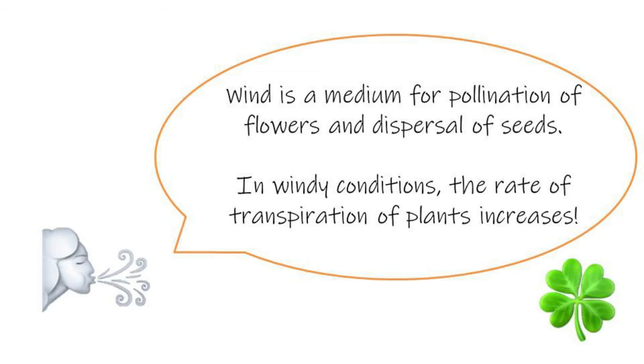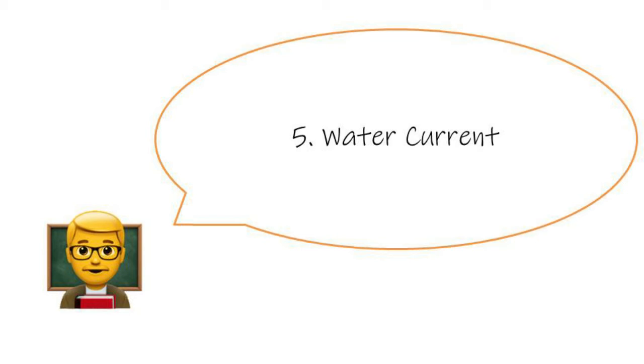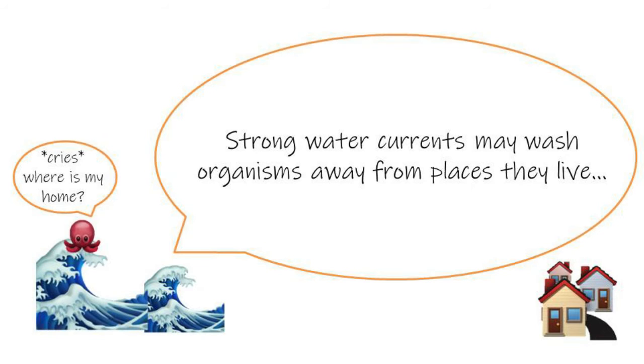Wind is a medium for pollination of flowers and dispersal of seeds. In windy conditions, the rate of transpiration of plants increases. Another abiotic factor is water current. Strong water currents may wash organisms away from the places they live.